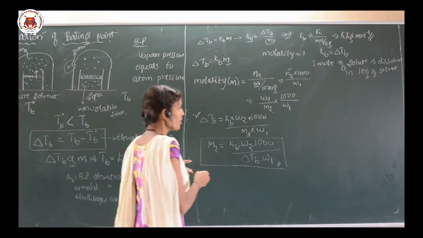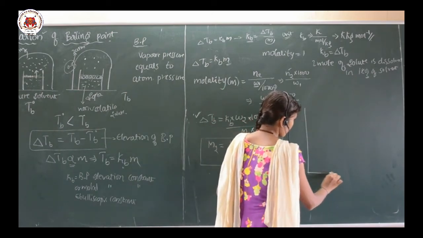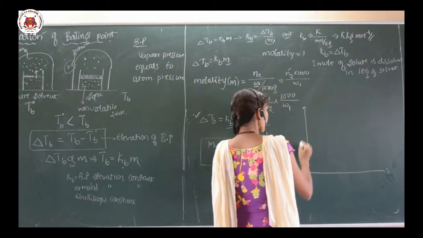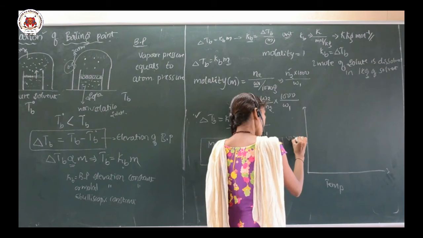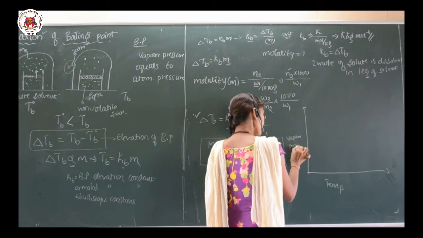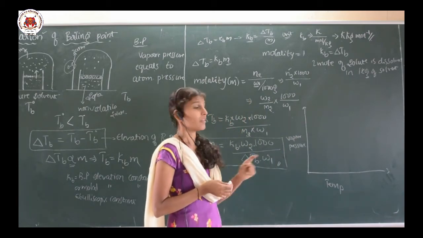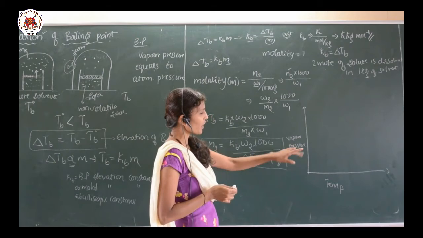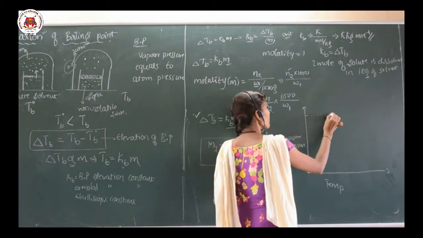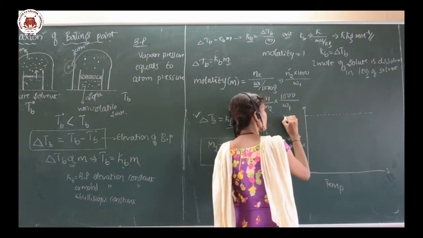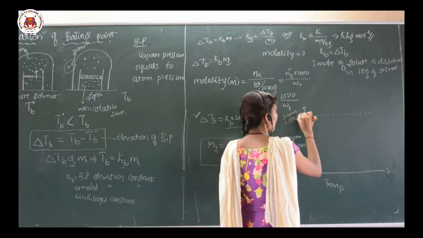So, let us go for the graph. So, here temperature, and here it is the vapor pressure, okay. What is the definition of the boiling point? The temperature at which the vapor pressure becomes equal to the atmospheric pressure. So, I will take atmospheric pressure line here like this. You take 1 atmosphere or 1.013 bar.